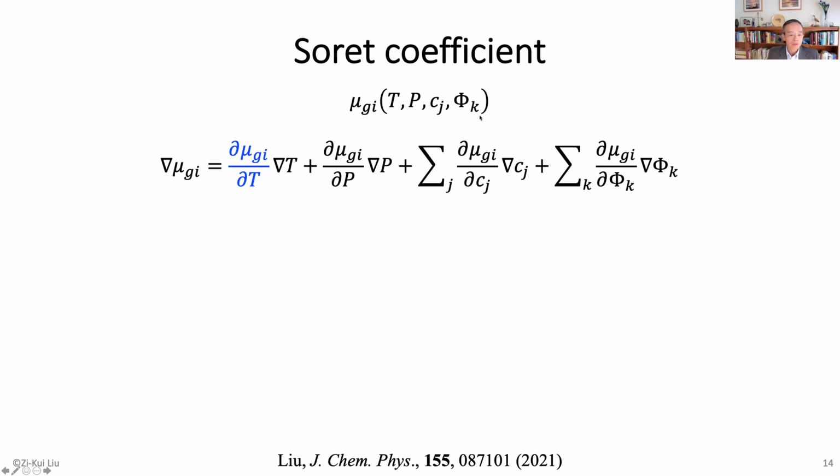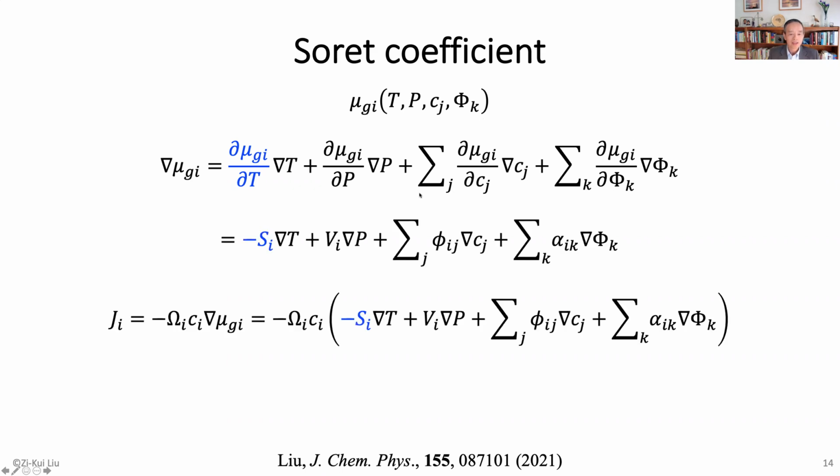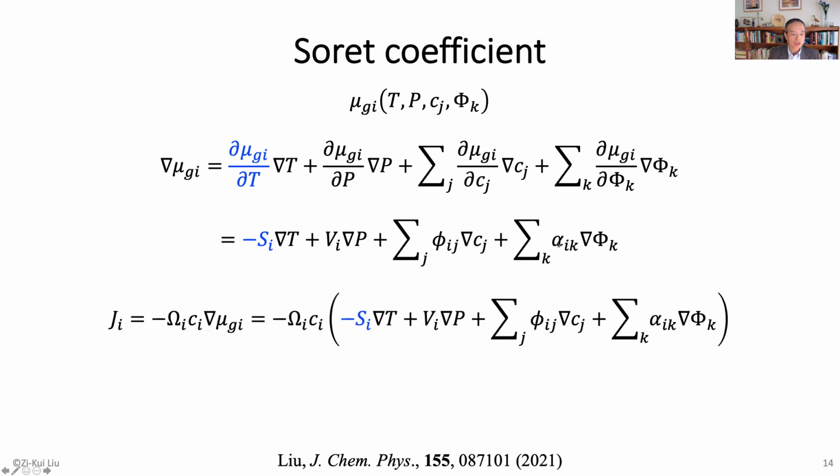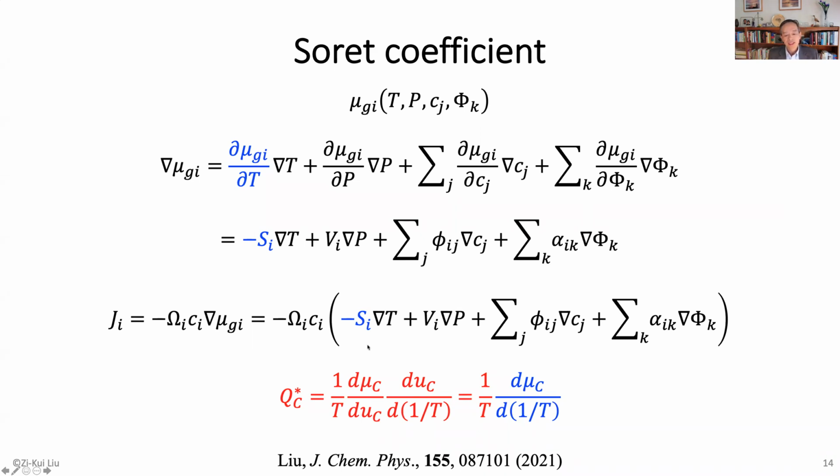Okay. Now, if you put it back into the Fick equation, what do you see? Okay, this is partial entropy, partial molar volume, thermodynamic factor, another partial quantity we have here. So what it means is that the Soret coefficient is actually just the partial entropy. Let's go back to the equation in John's work. The QC, that's basically the Soret effect, is actually the chemical potential of carbon to temperature gradient. So that should be related to the partial entropy of carbon.